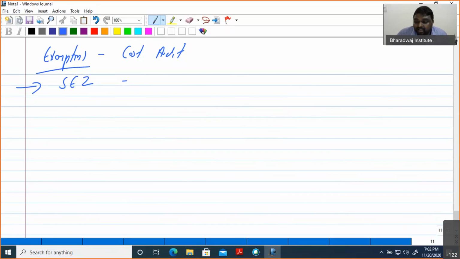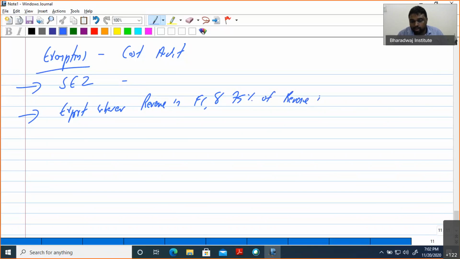Another one is a company in export, where revenue is in foreign currency and 75% of the revenue of the company is through export.